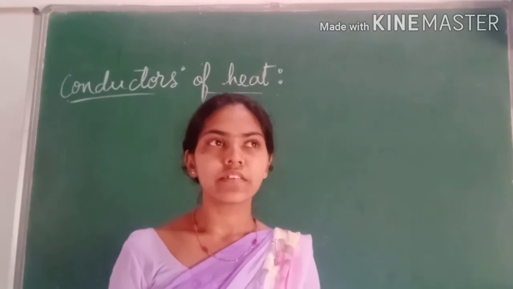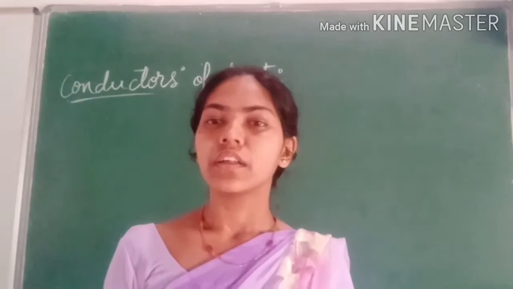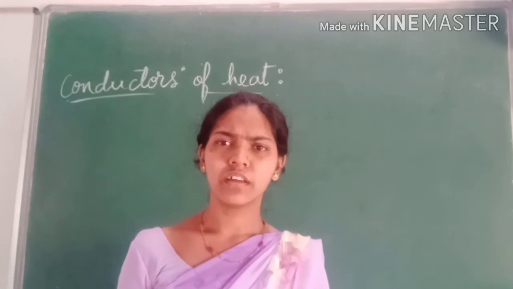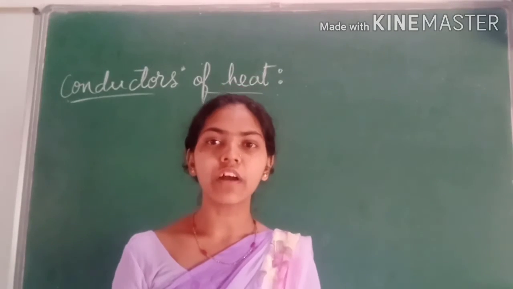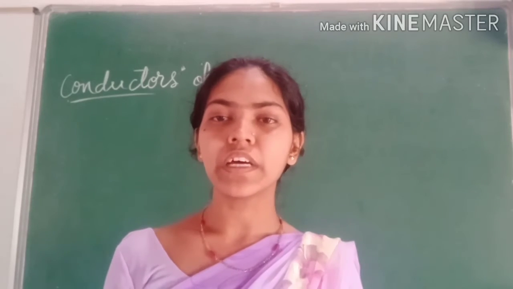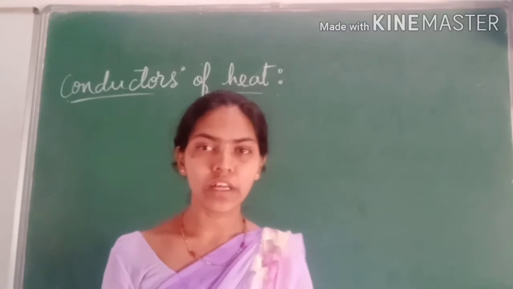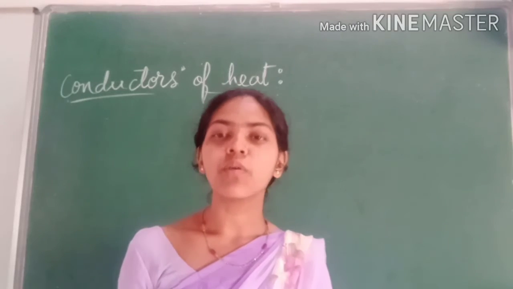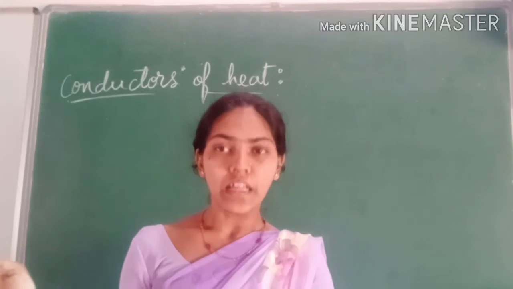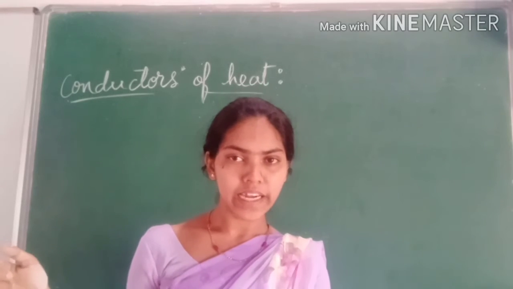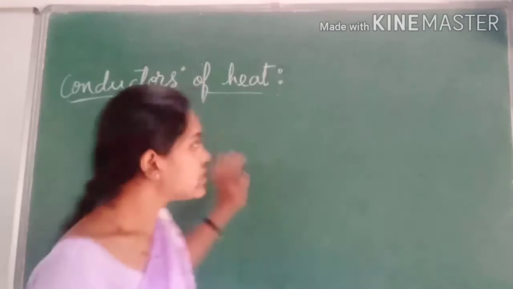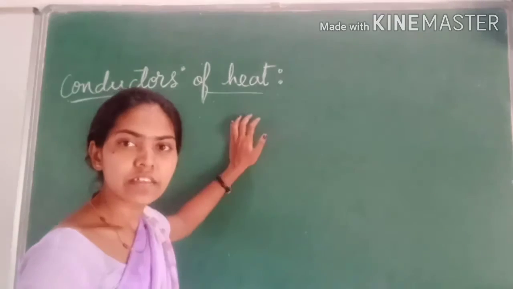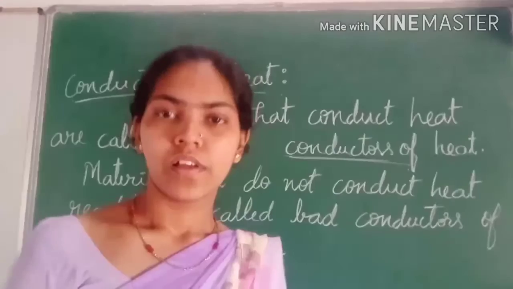Okay, see, we use steel vessels and aluminium vessels for cooking. We don't prefer glass or wooden material for heating. So what is the reason? Because they do not conduct heat readily. That is why. So the materials which conduct heat are known as conductors of heat.